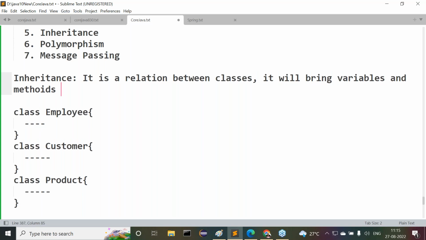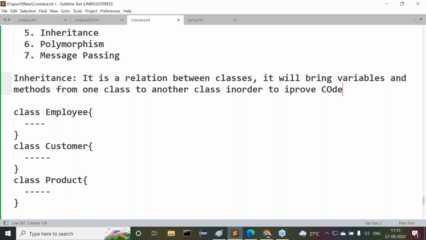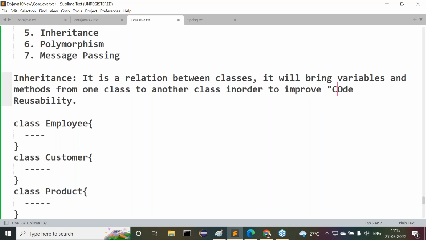It will bring variables and methods from one class to another class in order to improve code reusability. Observe carefully here what I am telling you.